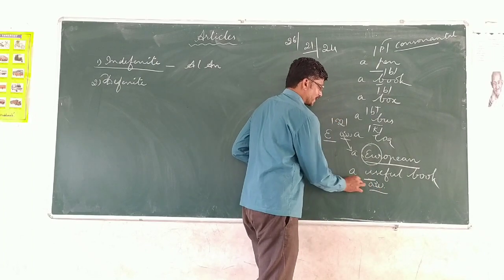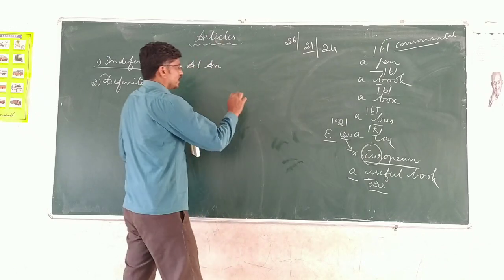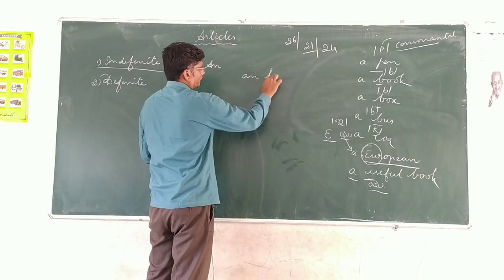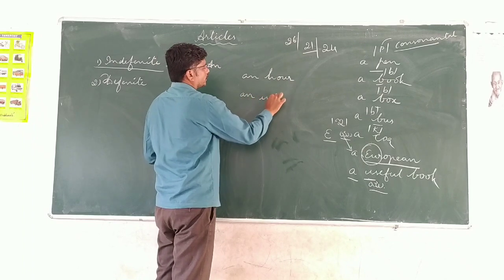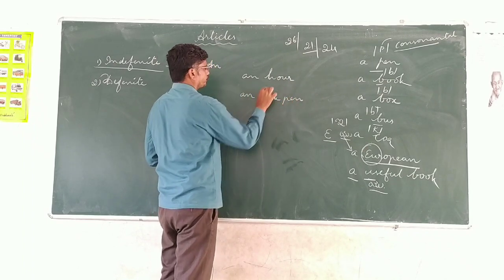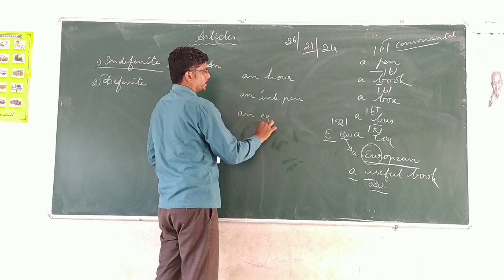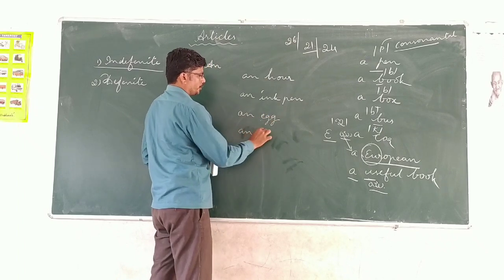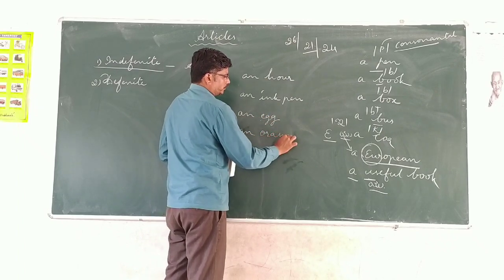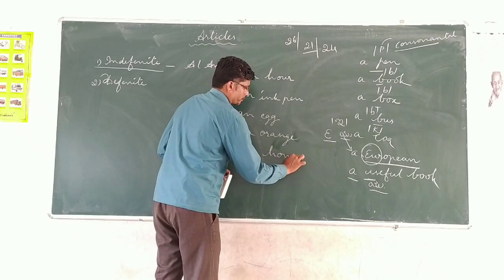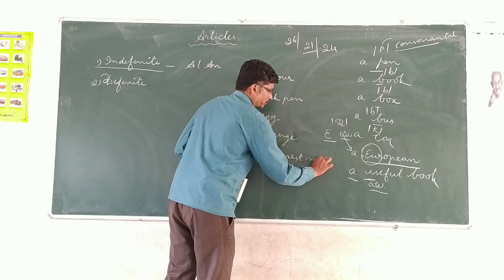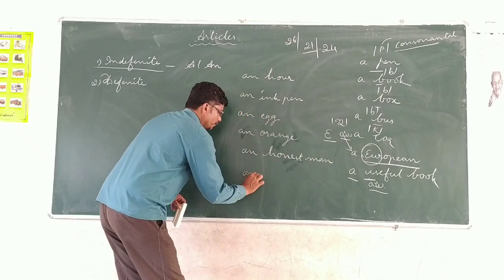So it takes a. See these examples: an hour, an ink pen, an egg, an orange, an honest man, an honorable man.